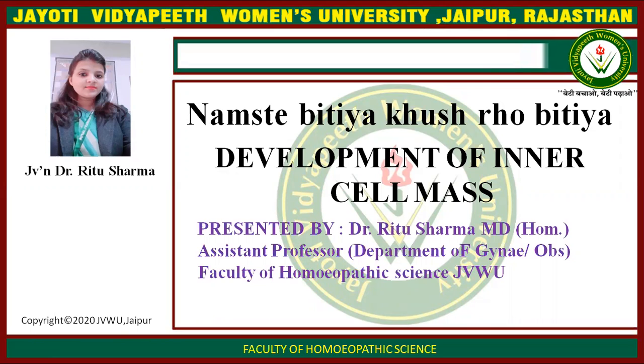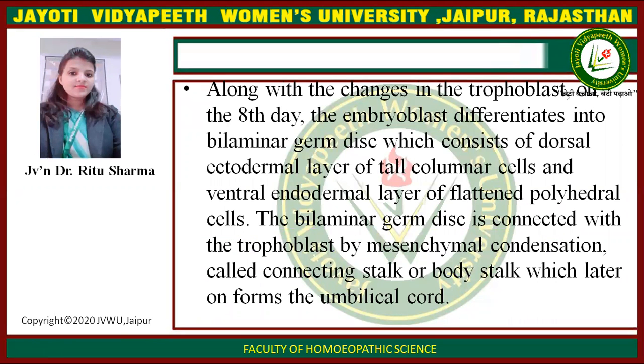Now today's topic is development of inner cell mass. Along with the changes in the trophoblast on the 8th day, the embryoblast differentiates into bilaminar germ disc, which consists of dorsal ectodermal layer of tall columnar cells and ventral endodermal layer of flattened polyhedral cells.